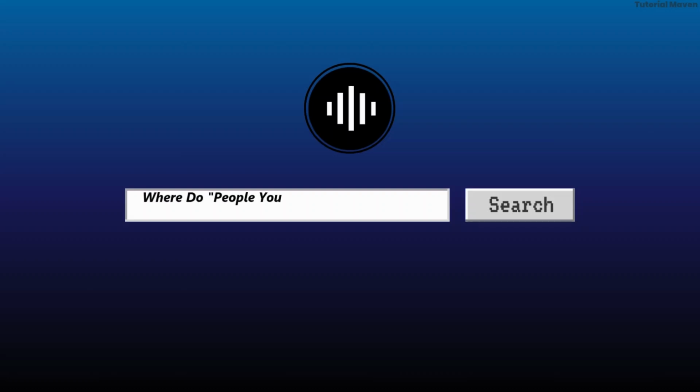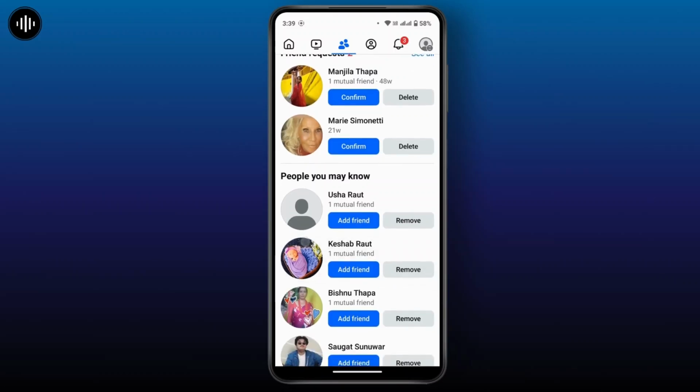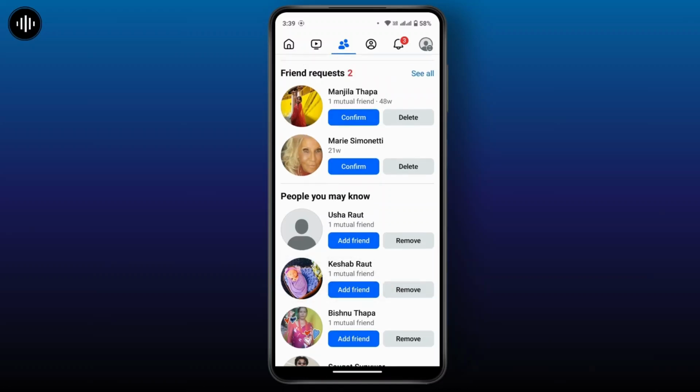Where do people you may know suggestions come from on Facebook? The people you may know suggestions on Facebook are generated by factors primarily based on algorithms designed to identify potential connections. So if you tap on the friend request from your home page at the menu bar at the top, you will land in your friend requests.